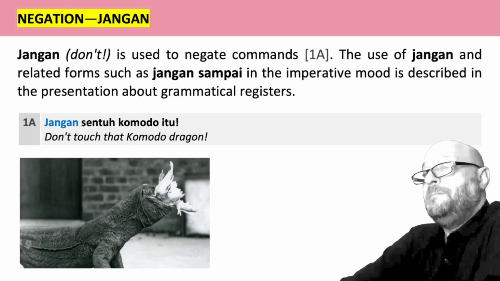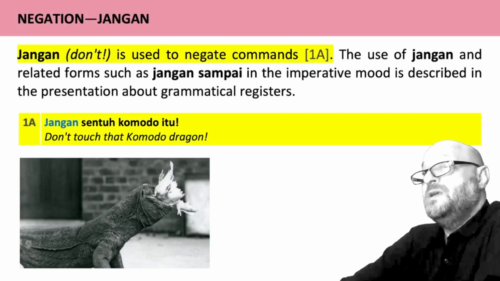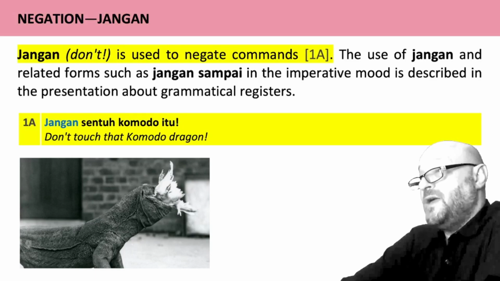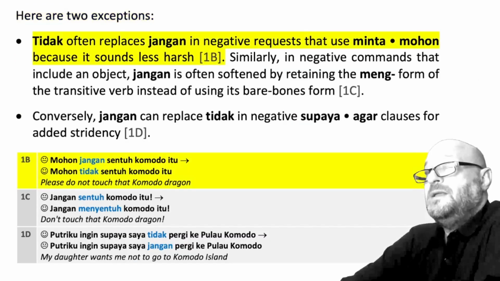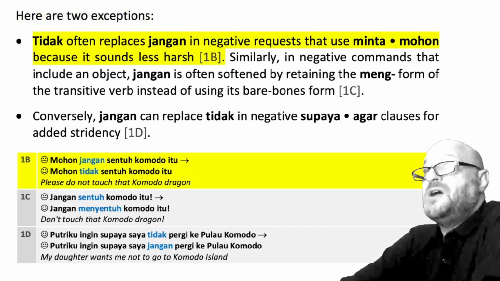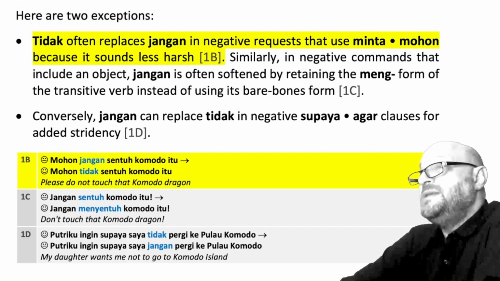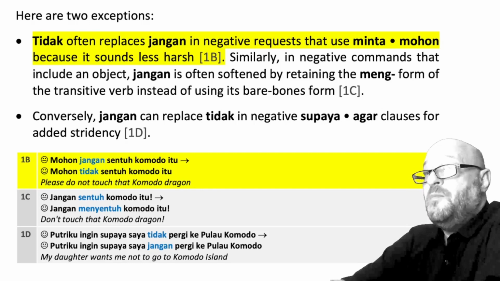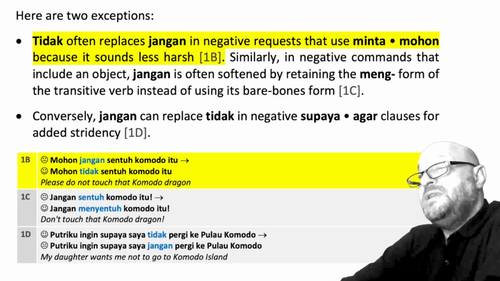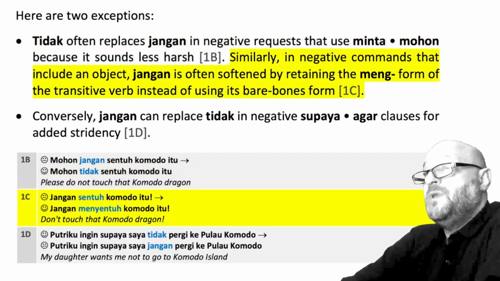Jangan. Jangan, don't, is used to negate commands. Example 1a, jangan sentuh Komodo itu. Don't touch that Komodo dragon. Here are 2 exceptions. Tidak often replaces jangan in negative requests that use minta or mohon, because it sounds less harsh. Example 1b, mohon jangan sentuh Komodo itu is softened by mohon tidak sentuh Komodo itu. Please do not touch that Komodo dragon.